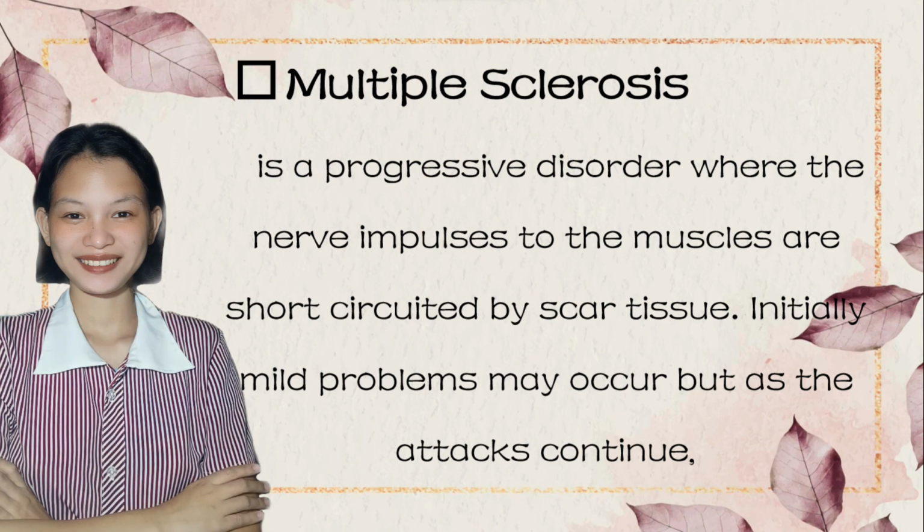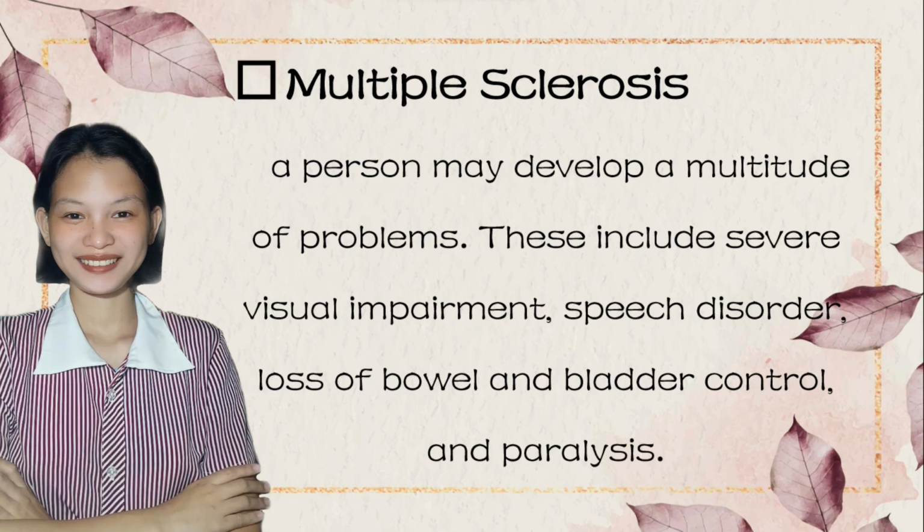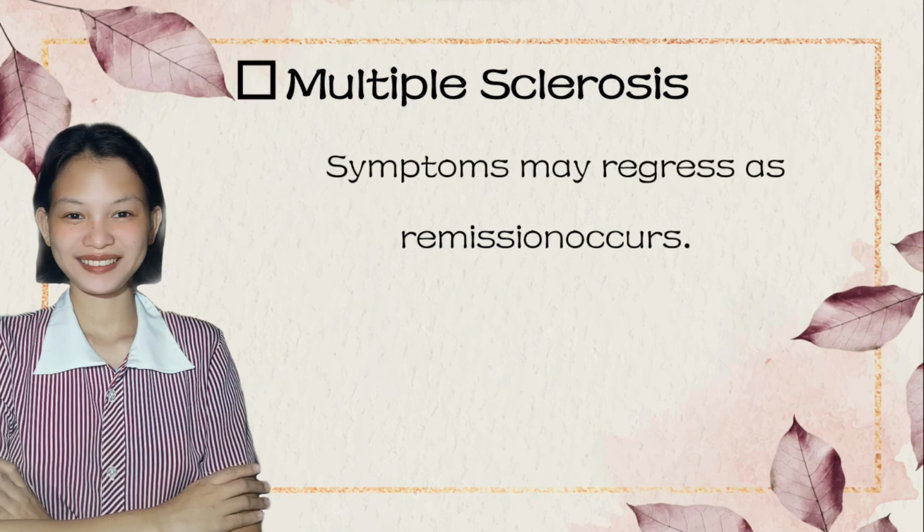Multiple sclerosis is a progressive disorder where the nerve impulses to the muscles are short-circuited by scar tissue. Initially, mild problems may occur, but as the attacks continue, a person may develop a multitude of problems. These include severe visual impairment, speech disorder, loss of bowel and bladder control, and also paralysis. Symptoms may regress as remission occurs.